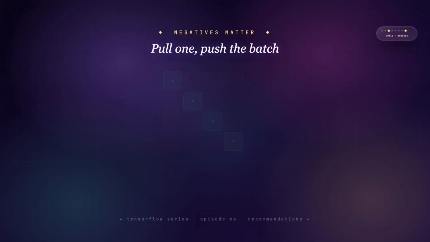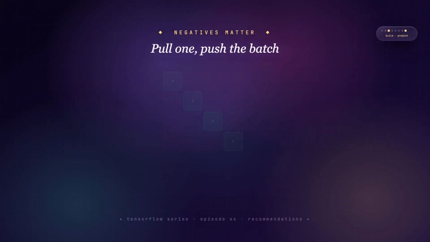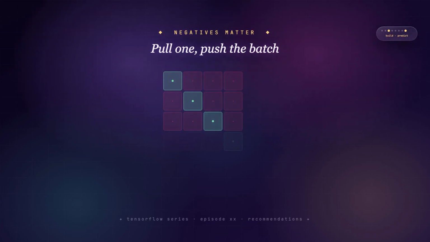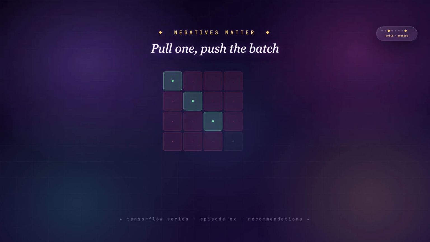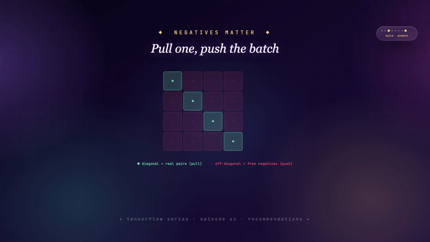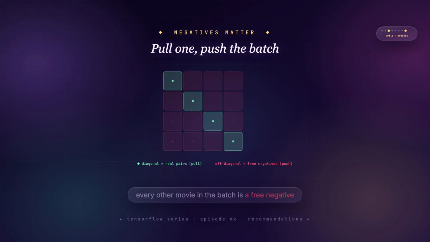But pulling matches together isn't enough on its own. You'd collapse everything into one blob. You also need to push things apart. So for every movie a user watched, we contrast it against movies they didn't. The clever shortcut, every other movie in the same training batch, is a free negative example. Pull the real pair together, push the rest of the batch away. That contrast is what gives the space its shape.